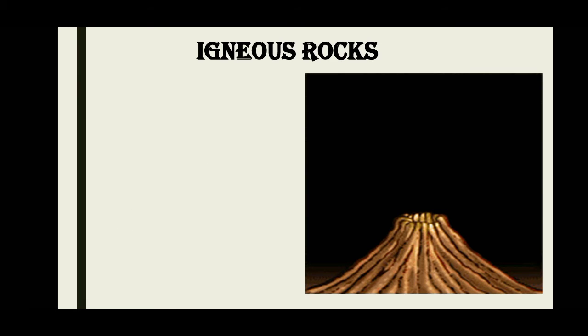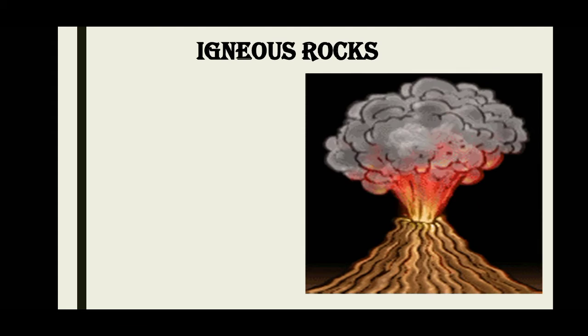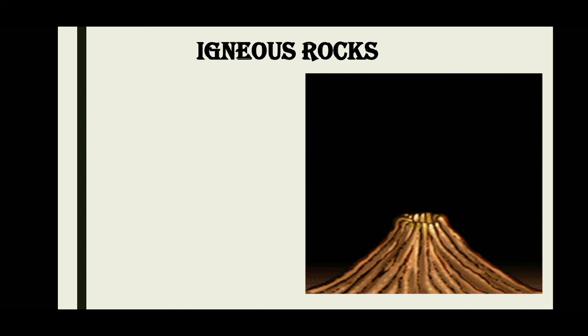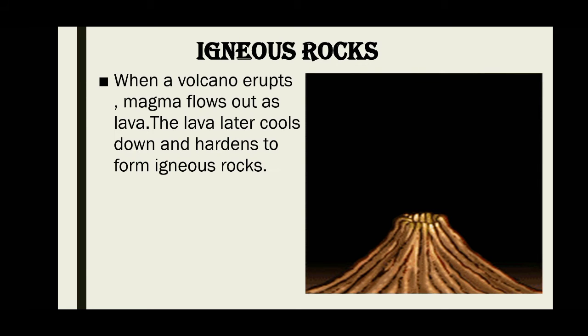Igneous rocks are formed when there is volcanic eruption. I hope you are aware about the phenomenon of volcano, that when there is a volcanic eruption, the magma which is present in the outer core of the earth flows out on the earth's surface. We call it lava. It is very hot and is in the liquid form. But later on with time, when the lava cools down, it becomes hard and it forms a rock. We call it igneous rock.